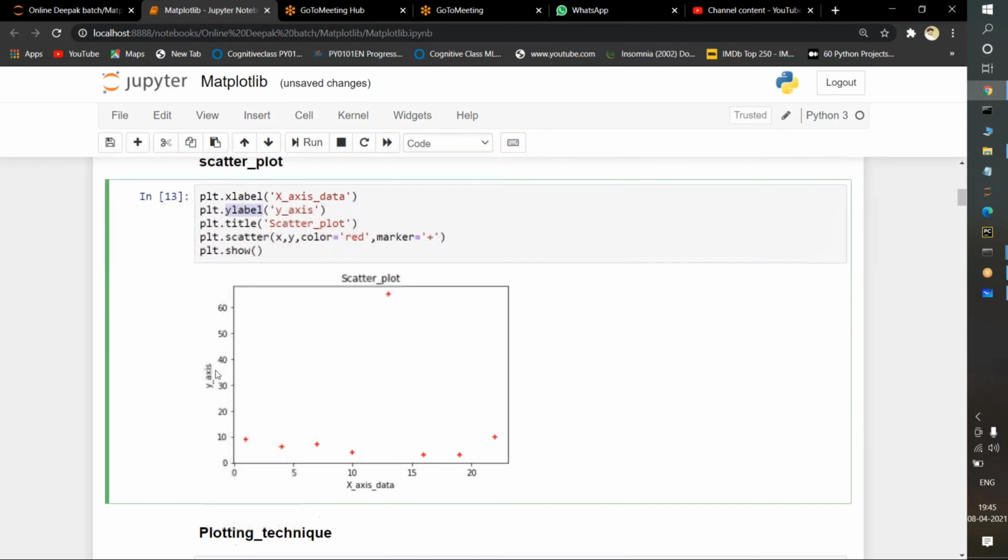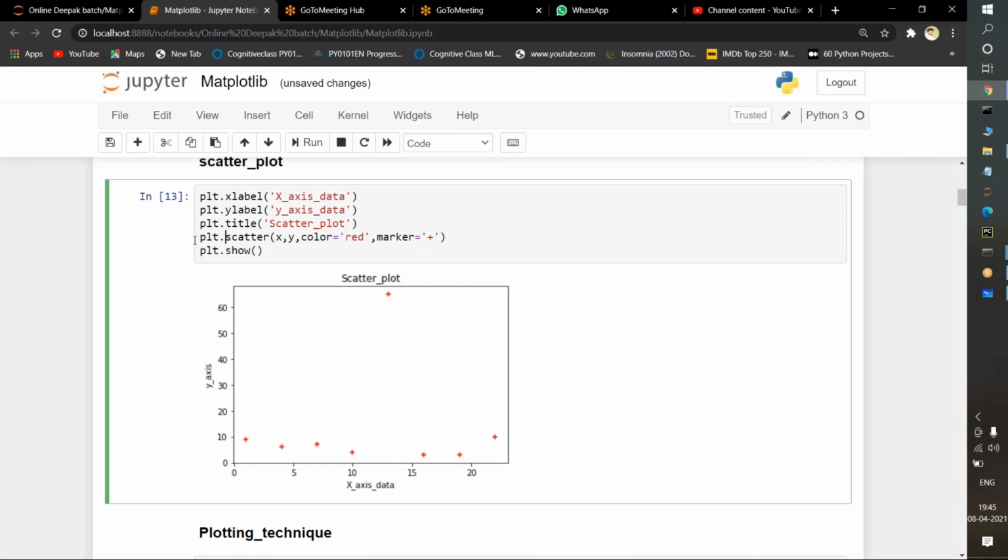plt.ylabel means the name on the y-axis. I write here y-axis data. This is the text which will be represented on the y-axis, and x-axis data will be on the x-axis. Now I am passing title, scatter plot. Scatter plot means the heading. Title is nothing but the top. Wherever you want the text on the top, we need to specify the text inside the title keyword.